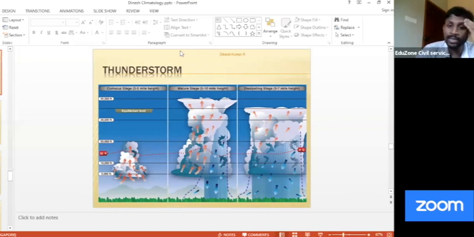We can say it is a low pressure system, but basically no, it is not the same, right? There are differences in the formation. Basically, when I talk about cyclones, the cumulonimbus cloud forms such a strong condition